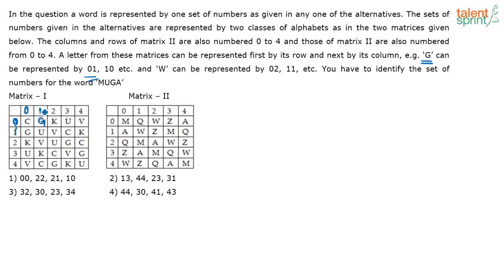So where is W? Here, 11 is U, but if you look here, 11 is W. So you have to check both the matrices. That is the important thing here. They have given the same set of numbers, so 11 can either be U or W. Now we have to find out which of these is the code for Muga. Here the best thing to do will be to check with the options.